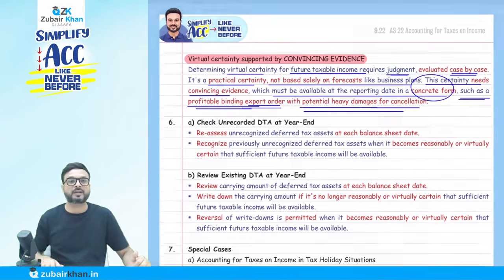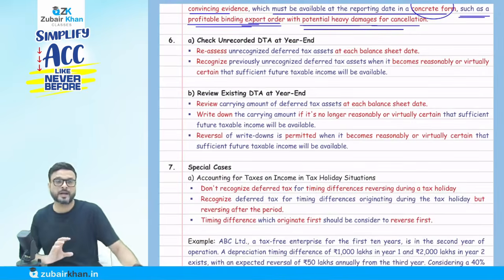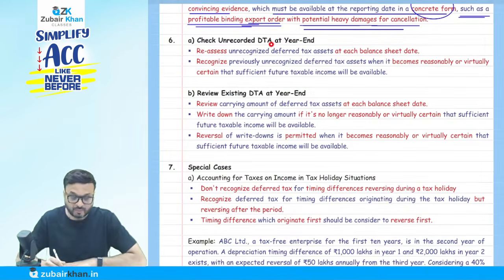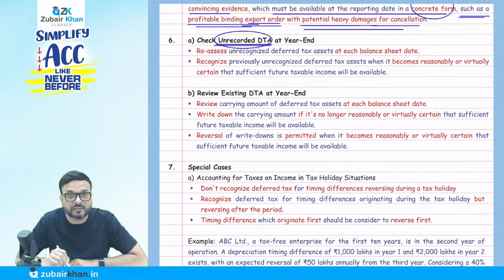Now I'm coming to point number 6. I told you that we recognize deferred tax asset when you are reasonably certain, or in case of unabsorbed depreciation or carry forward of losses, virtually certain. But they check the unrecorded deferred taxes. Why have we not recorded these deferred taxes? Because we were not virtually certain.